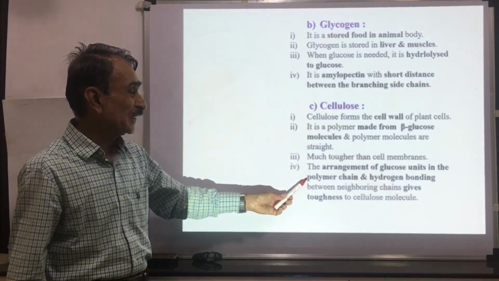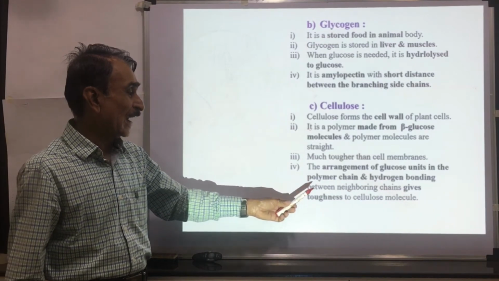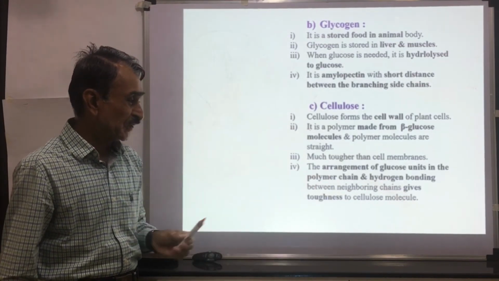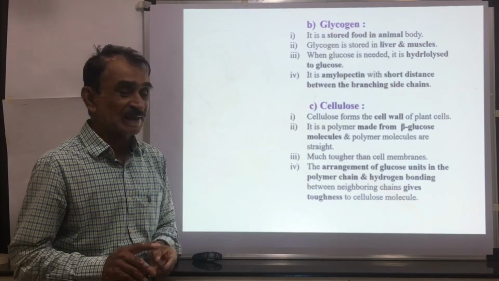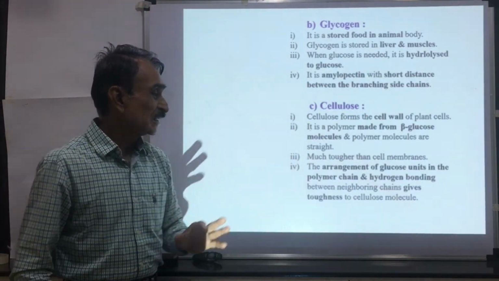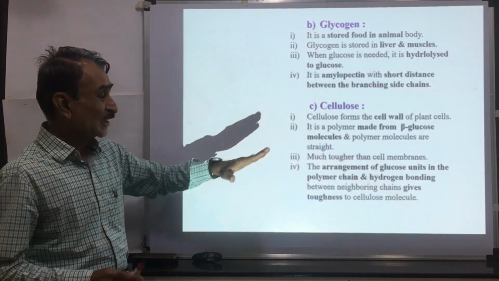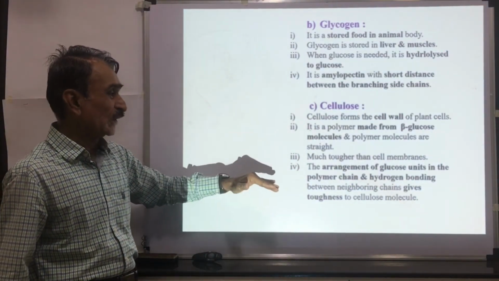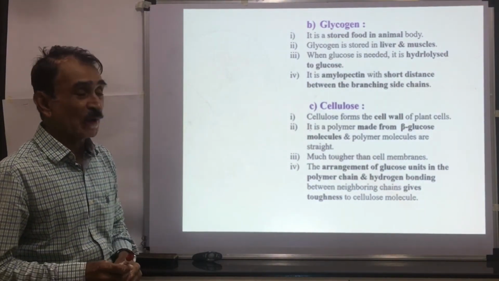The arrangement of glucose units in the polymer chain and hydrogen bonding between the neighboring chains give toughness to the cellulose molecule. The cellulose molecules are tough due to the arrangement of glucose units in the polymer chain.